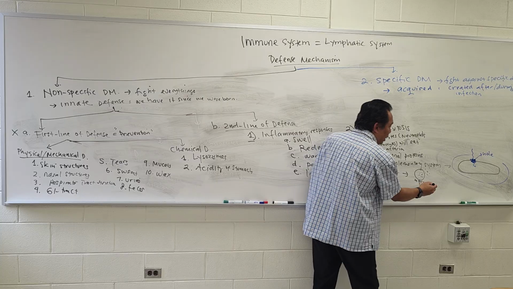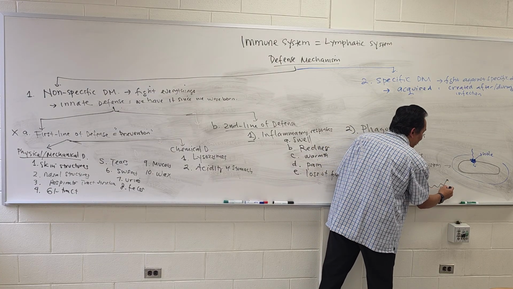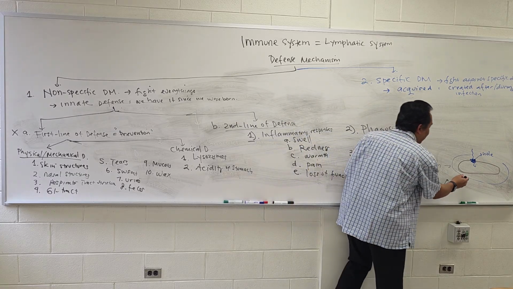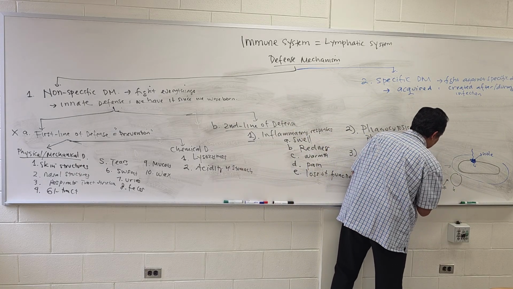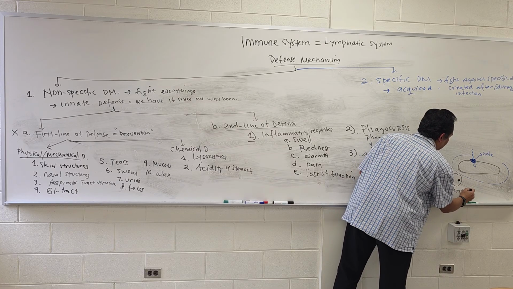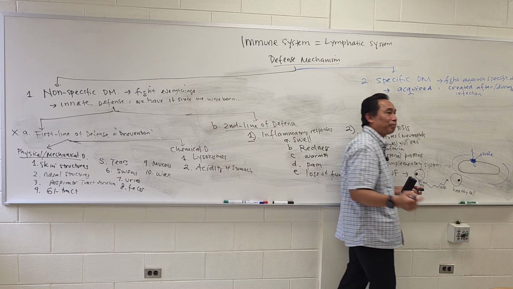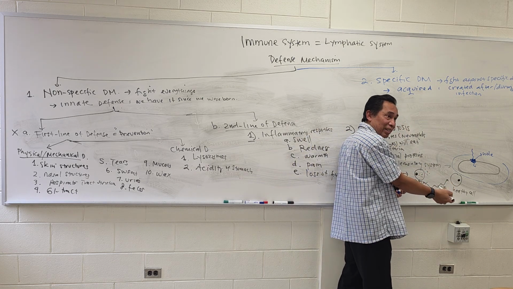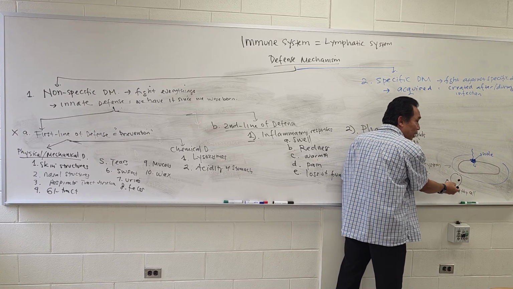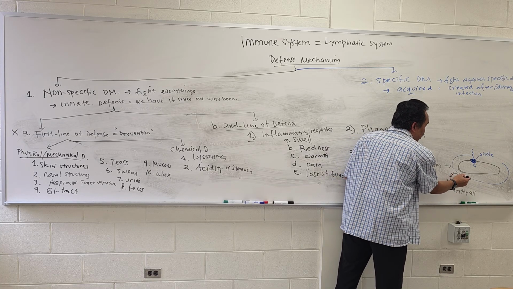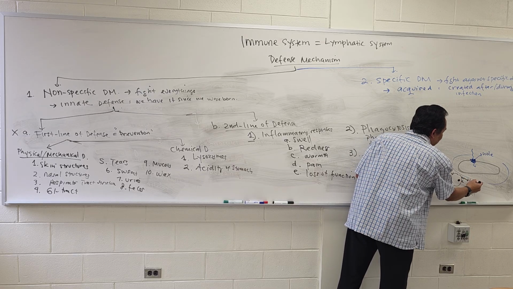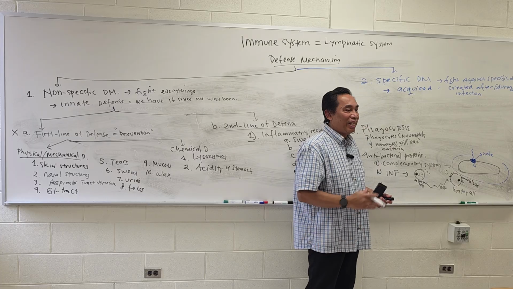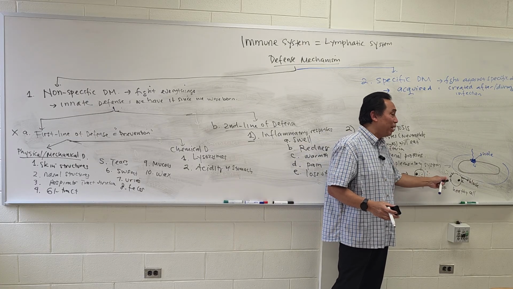The infected cell actually produces interferon. And this interferon will go to the healthy cell, and it will give the information, the stimulus, to the healthy cell to produce protein that will block the virus.